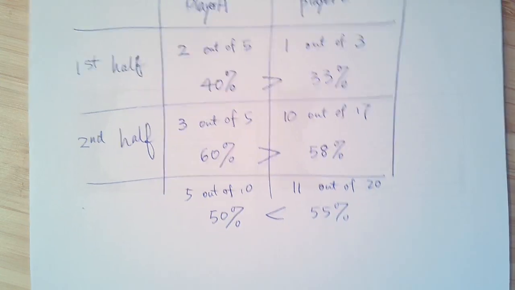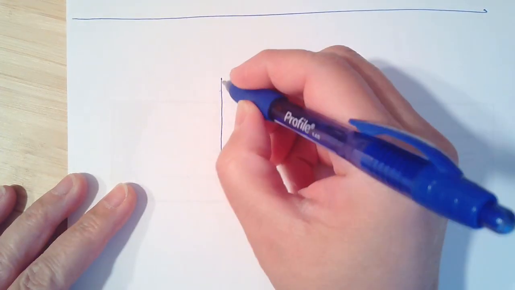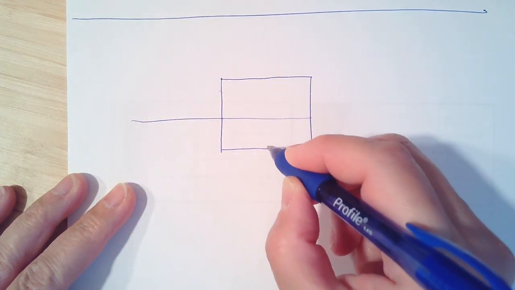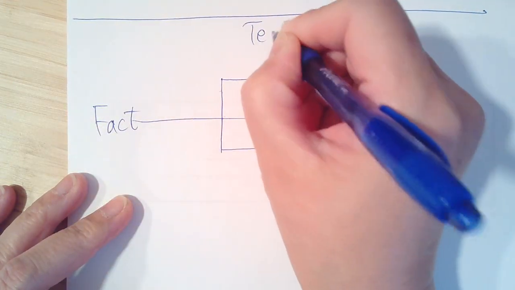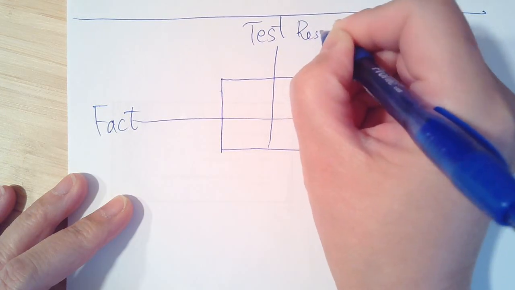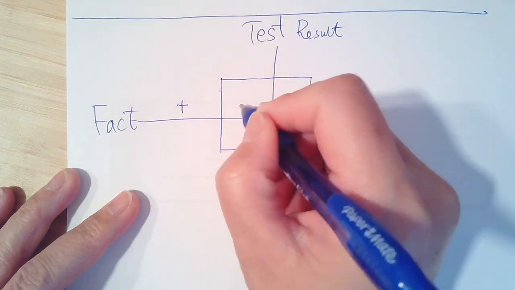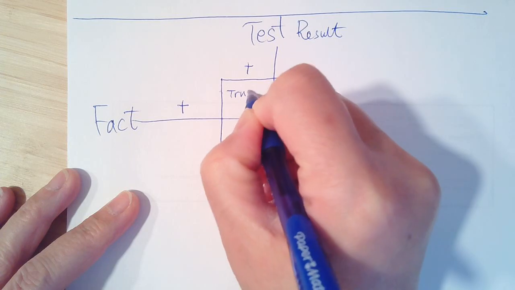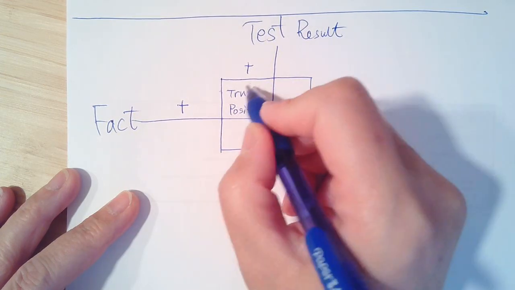Okay? All right, now, the next important or interesting concept is this. I give you a little two-way table, and I explain that to you. Two-way table like that. Okay, here is the fact, and here is the test result. If the fact is positive and the test result is positive, then those people, we call this a true positive. That's what we want. That means our test result agrees with the fact.